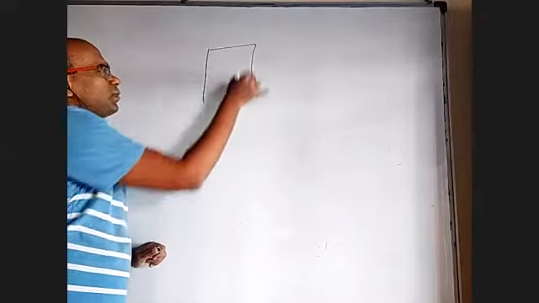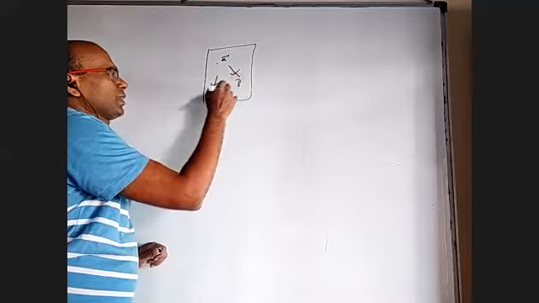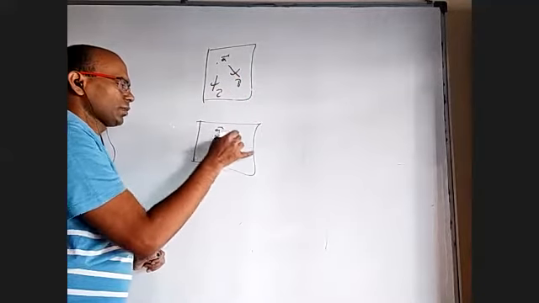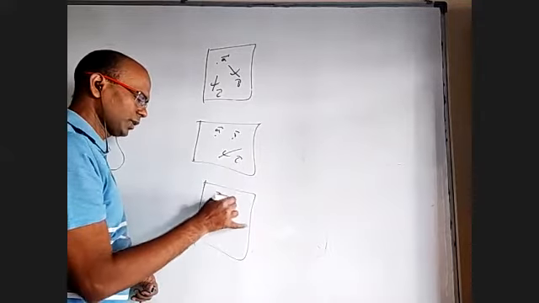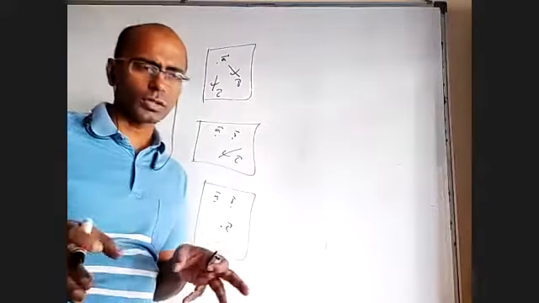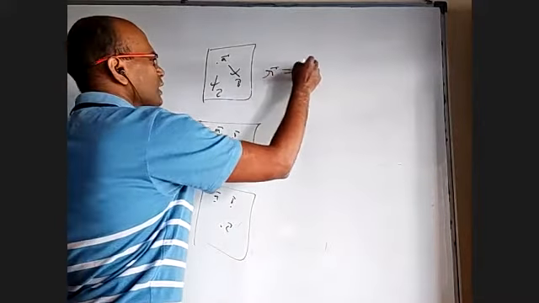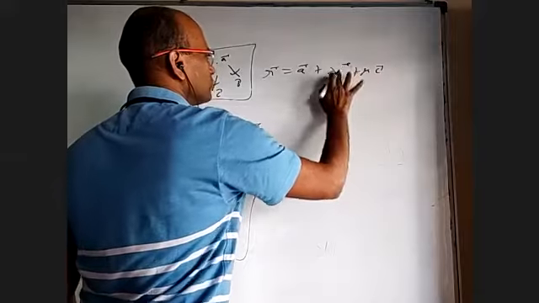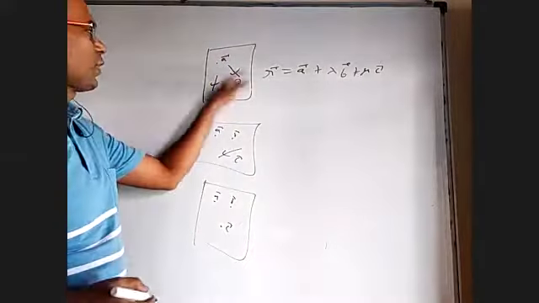Coming to this same condition: point A bar and two parallel vectors B and C, or 2 points A bar and B bar and one vector C bar, or 3 points A bar, B bar, and C bar. There is another form of equation of plane which does not use dot and cross product, using addition of vectors: r bar equal to A bar plus lambda B bar plus mu C bar. This is the equation of the plane passing through point A parallel to B and C.